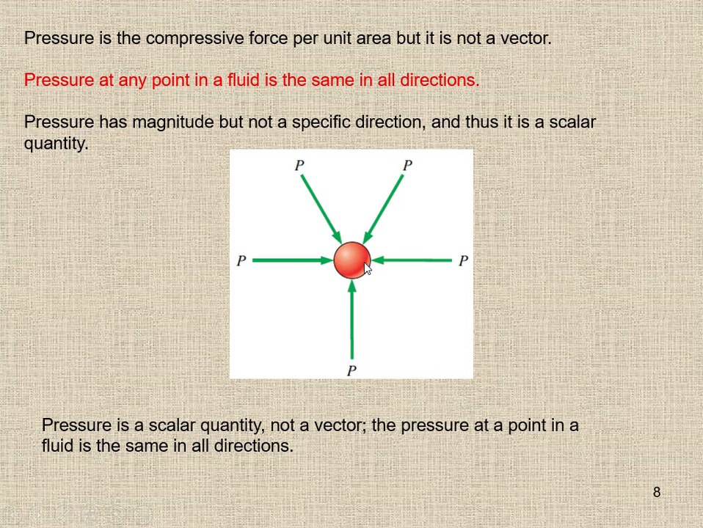It is always acting perpendicular to the fluid element, so that's why it is a compressive force. The pressure at any point in a fluid is the same in all directions. We prove that the pressure has magnitude but no specific direction, and thus it is a scalar quantity. So pressure is a scalar quantity, not a vector. Finally, we state that the pressure at a point in a fluid is the same in all directions.